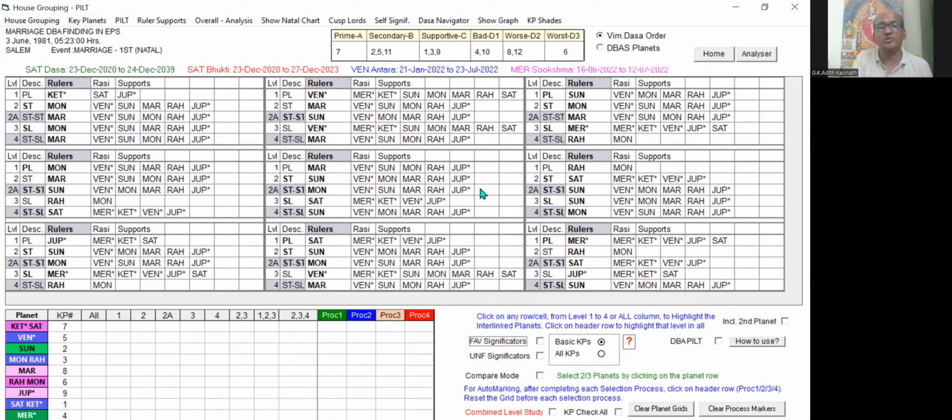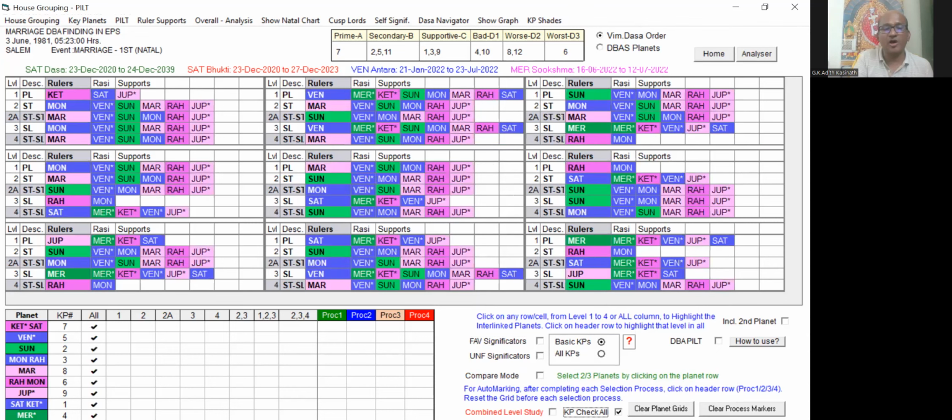This is going to be a more useful tool. To know all planets' key planet shades, you can check KP check all. You can see all 9 planets, their rulers' colors and support planets' colors. With the help of that, we can easily identify the role of the important planets at the ruler levels or at the supports.